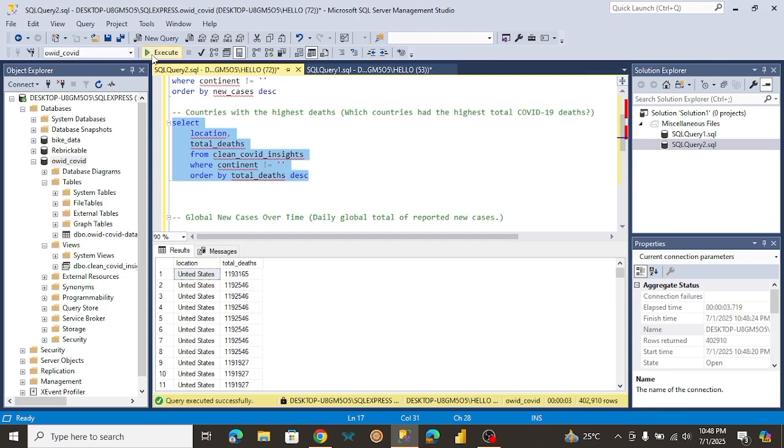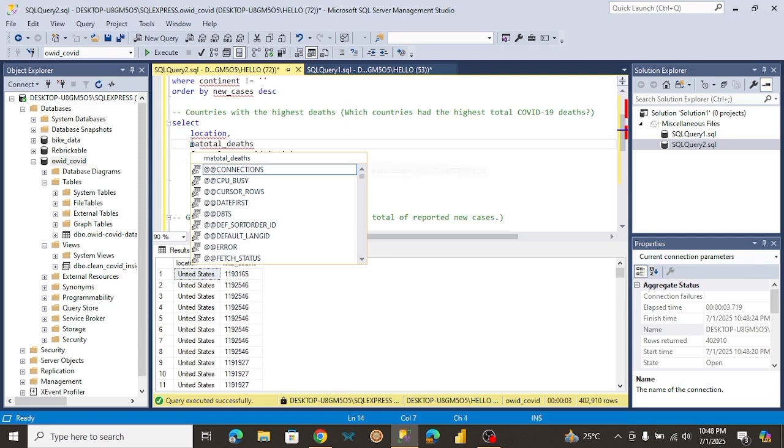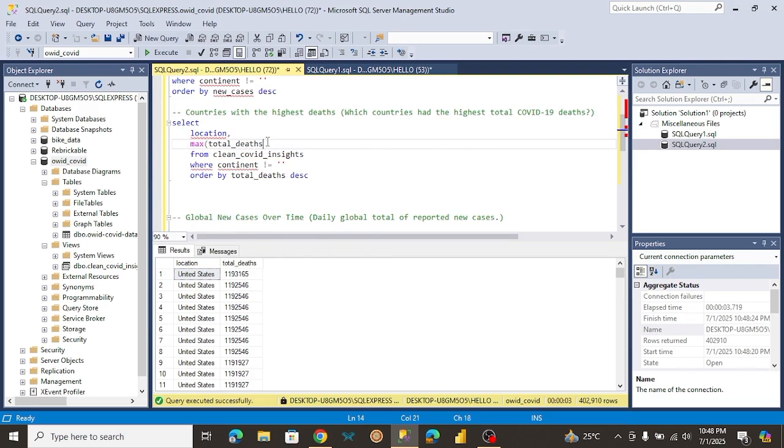Okay, here we can see that the United States had the highest total deaths. But to make things much cleaner and to get rid of these repeating values, what we can do is introduce an aggregate function. I want to know the recent highest total, so we're going to bring in the max function, just to show the recent highest total. Since we're using max here, we have to group by.